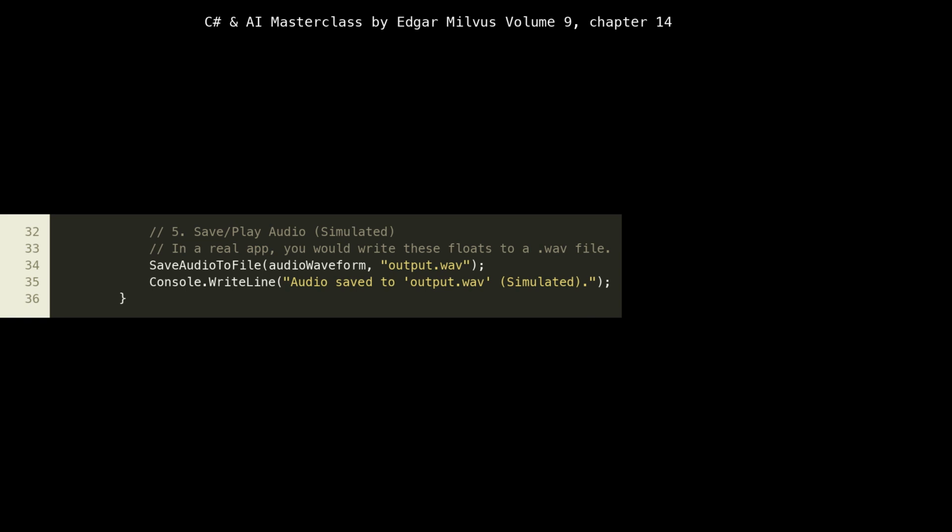Finally, after generating the audio waveform, we simulate saving it to a file using Save Audio to File at line 34. In a production application, this would involve writing a proper WAV file header and then the raw audio samples. For this demonstration, we're just acknowledging that the audio data has been produced and would typically be persisted or played back. This step completes the full text-to-speech pipeline.